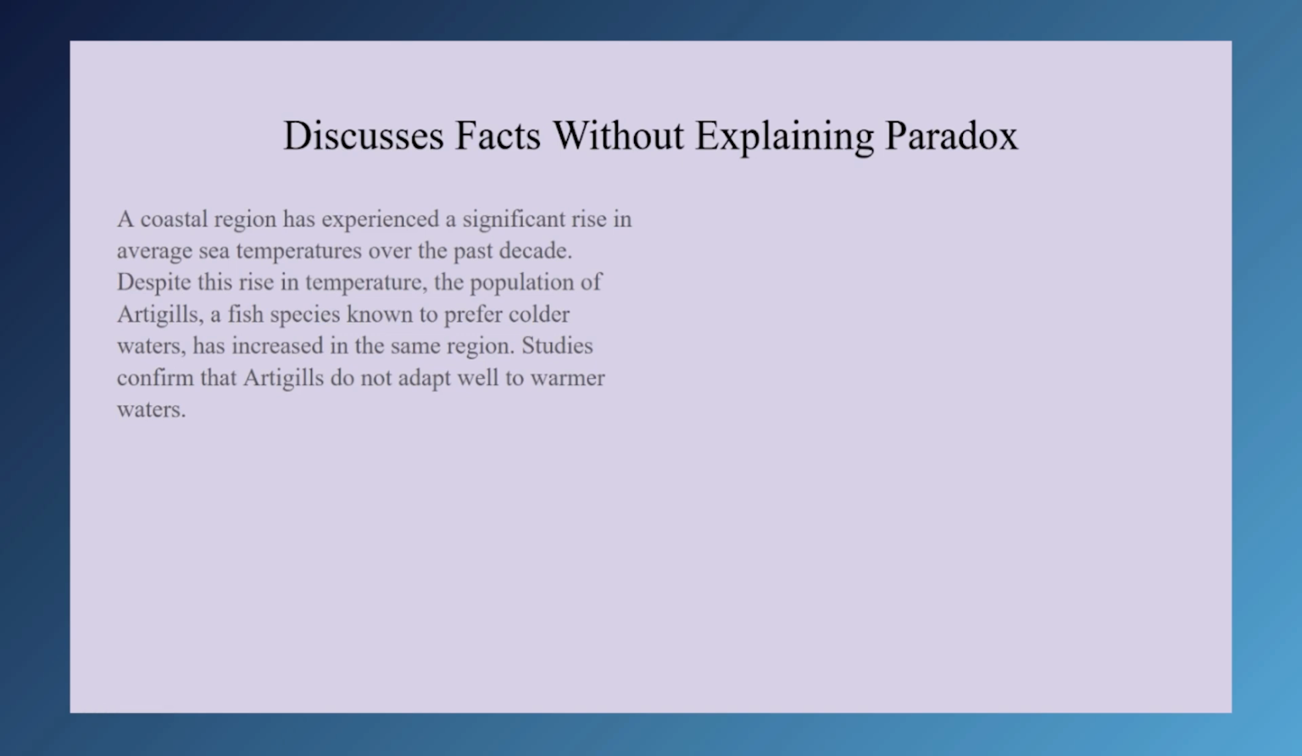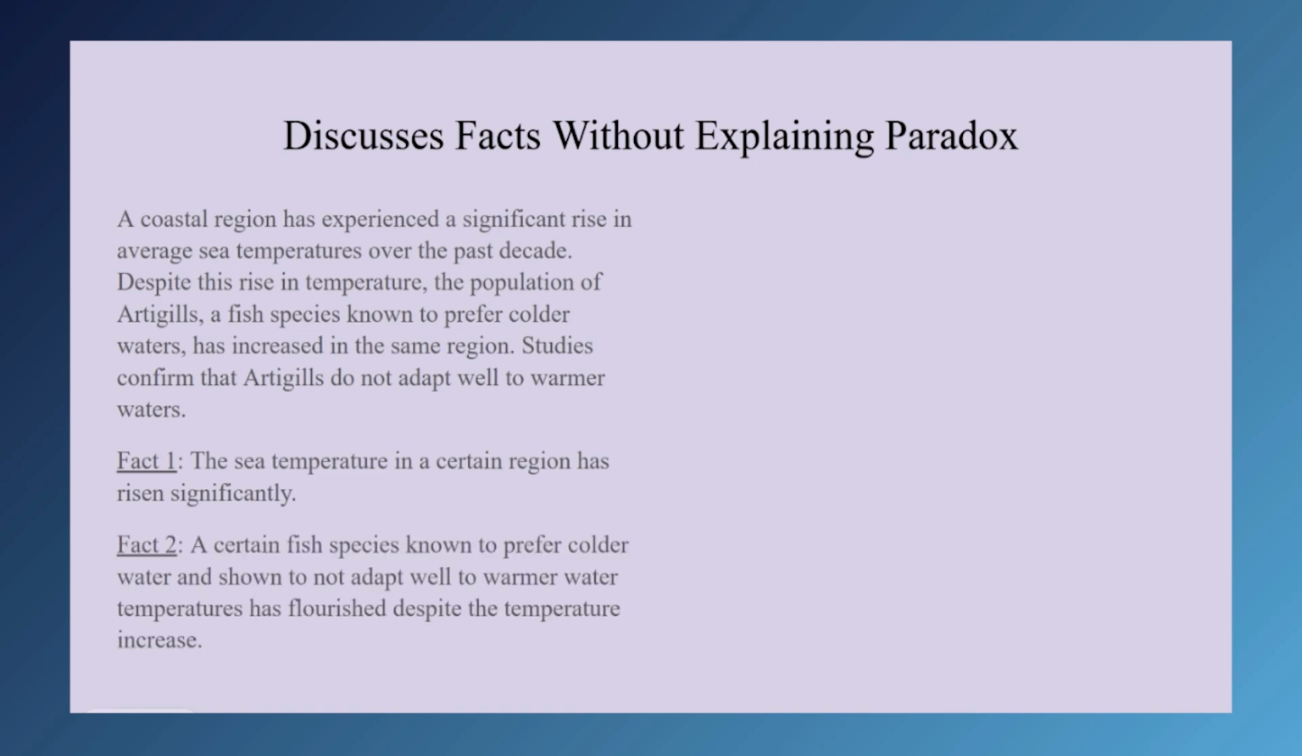What are our two facts? 1. The sea temperature in a certain region has risen significantly. 2. A certain fish species known to prefer colder water and shown to not adapt well to warmer water temperatures has flourished despite the temperature increase. Let's look at some answers.